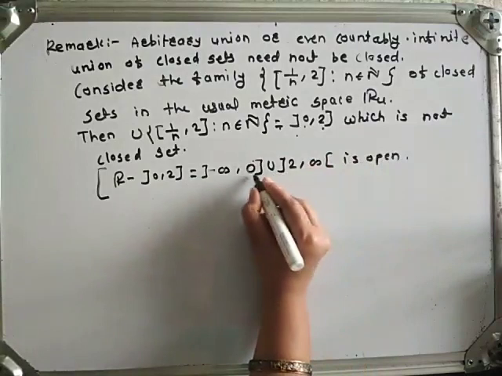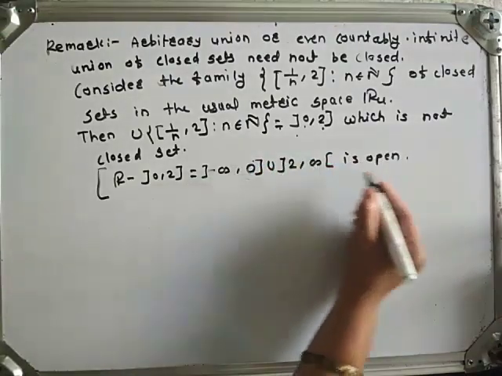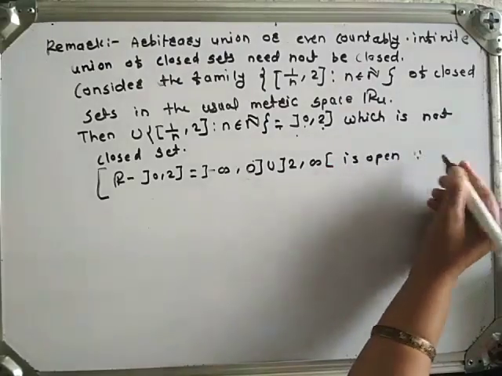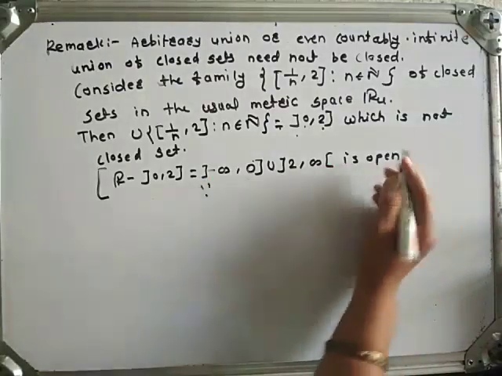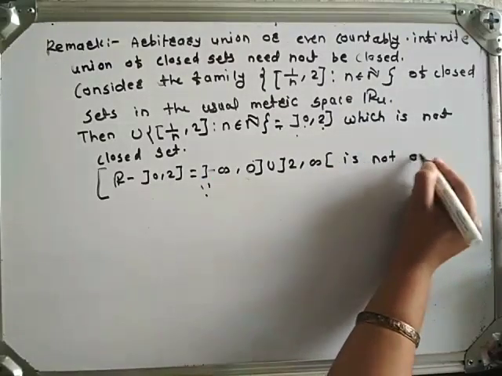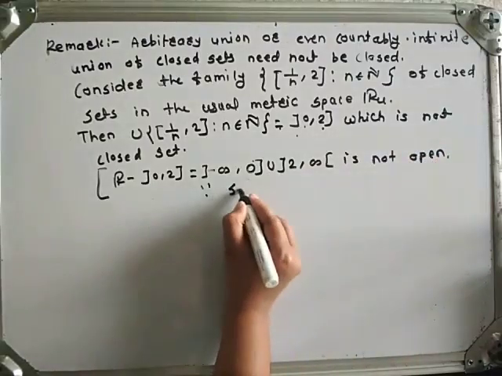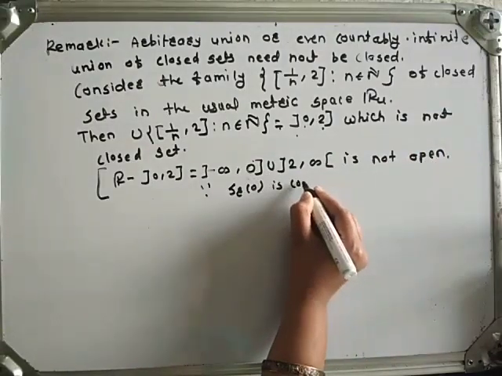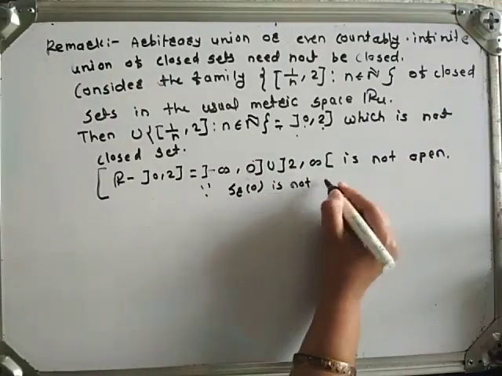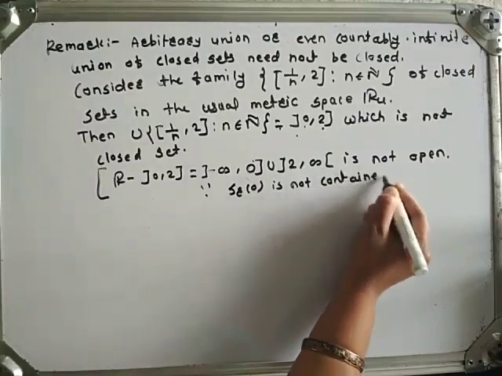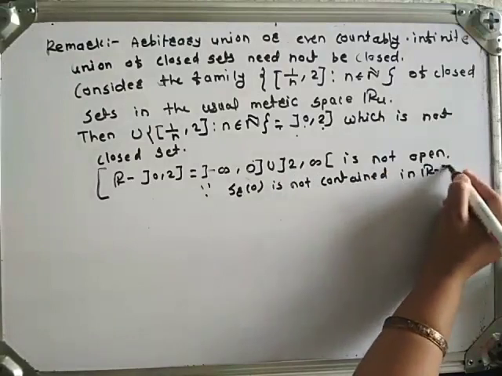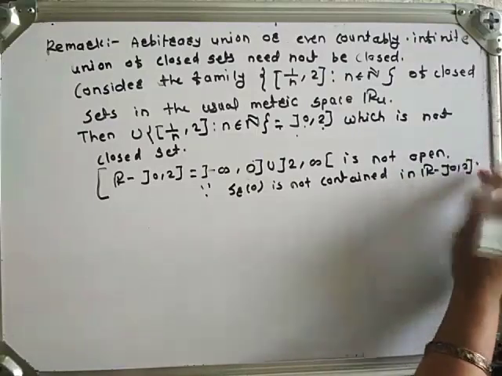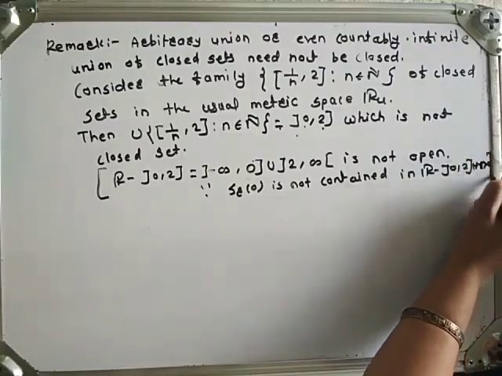Why is this set not open? Because any open sphere centered on 0 is not contained in R minus (0, 2], since S_r(0) is not contained in R minus (0, 2] for all r greater than 0.